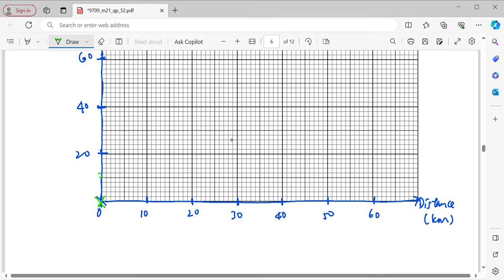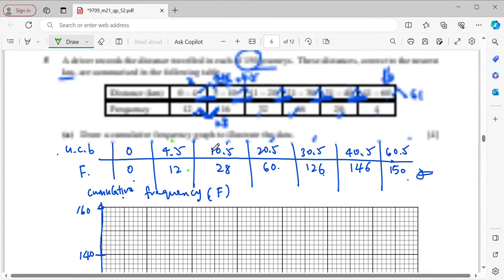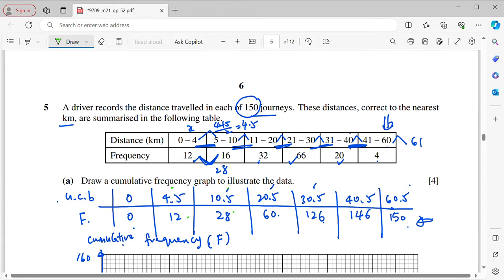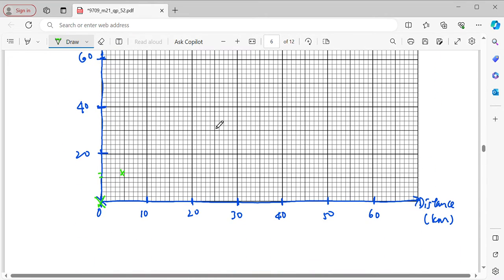That means here is 12. So 4.5. Okay. Then the next is 10.5, 28. So 10.5, 28 is, here is 30. So that means, alright, here.